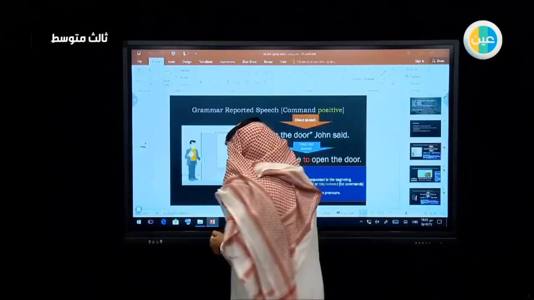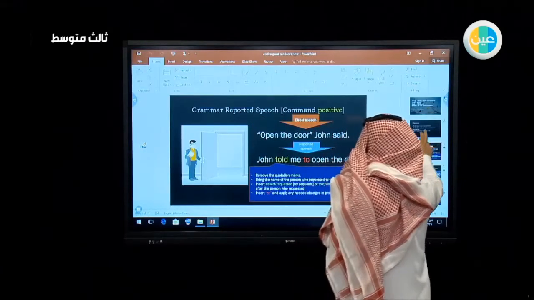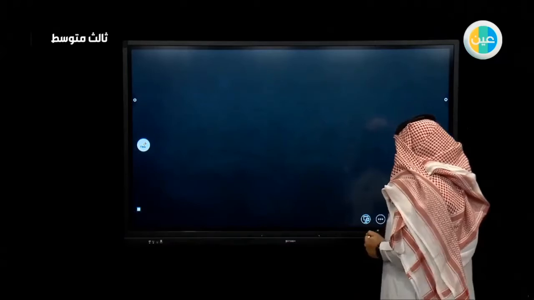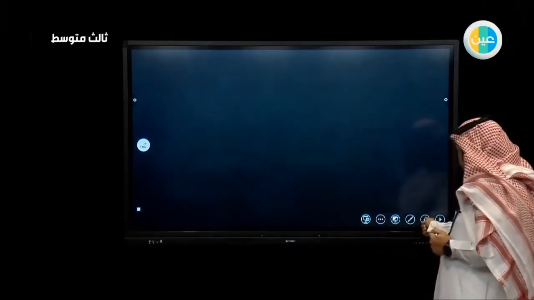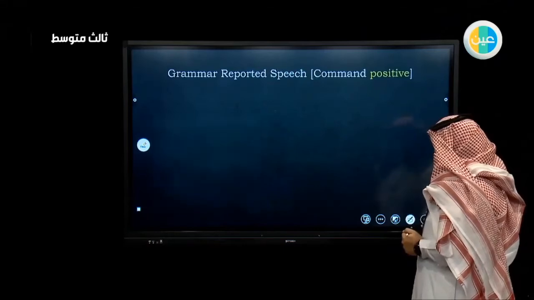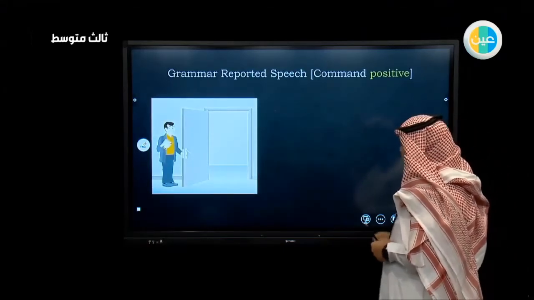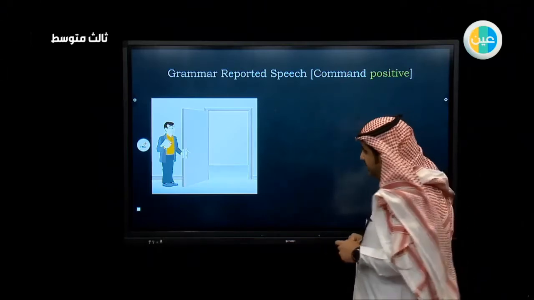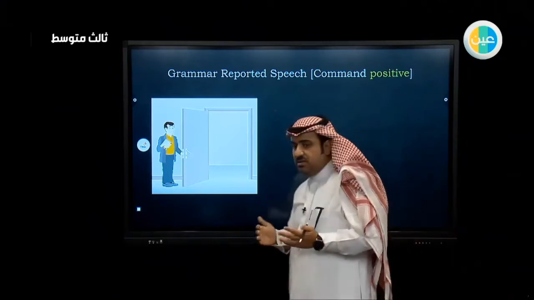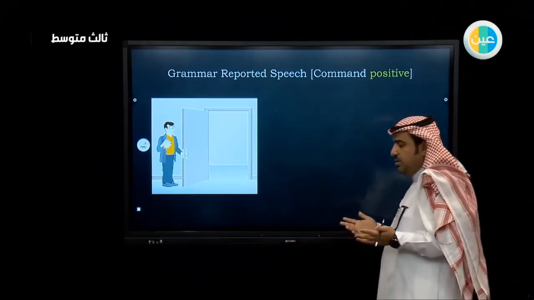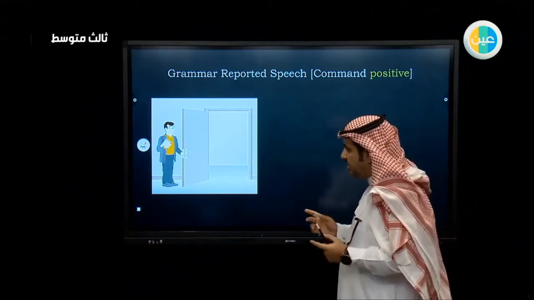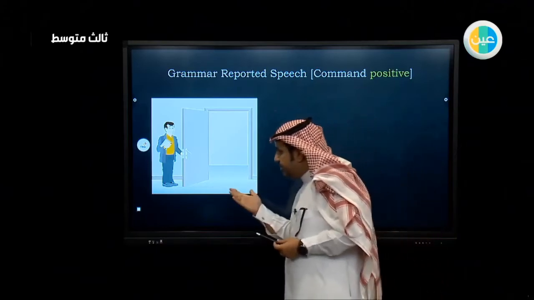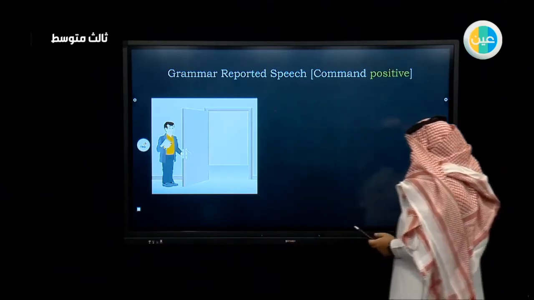I want you to have a look at this picture. Now, look at this picture. And first, we are going to start with the commands and the positive commands. Positive commands, the commands that haven't the word not in them. So as you can see, this man is opening the door. So maybe somebody told him to open the door.